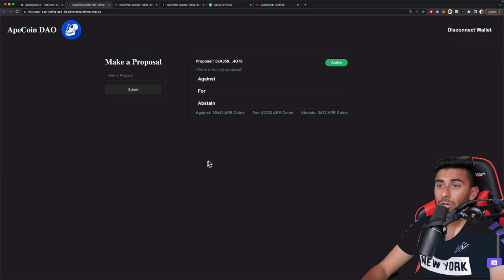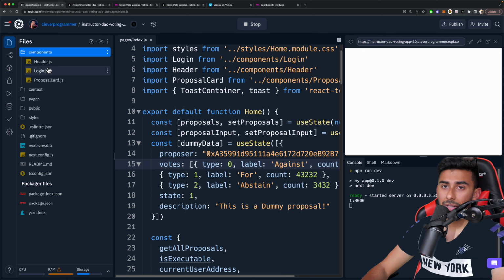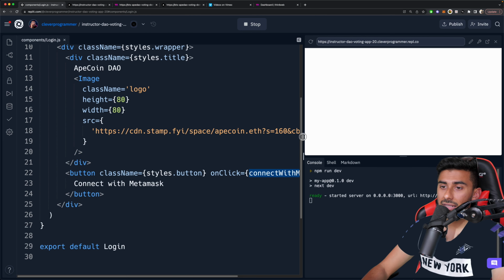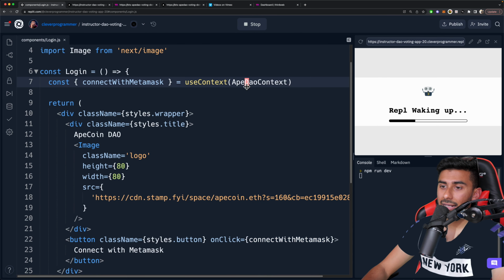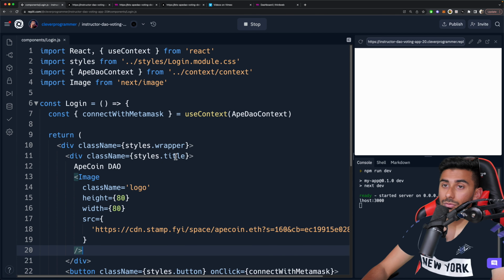All right, so if we go back to our code and we go back to our login page, you can see that we have given our connect with MetaMask, but something else that we've actually done that's really cool.